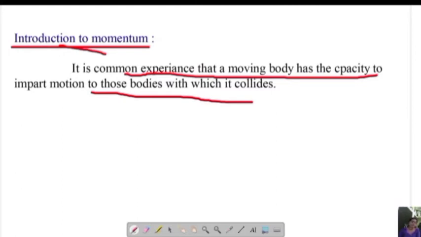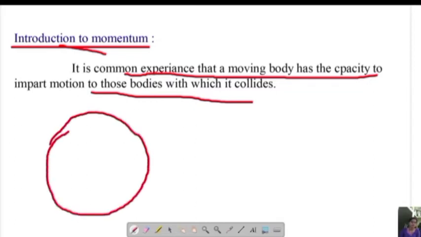It is true, right? For example, consider any object in front of you, either on the table or on the ground. Now consider a boy moving in front of a large stone.